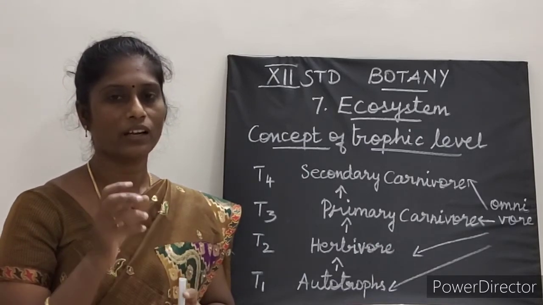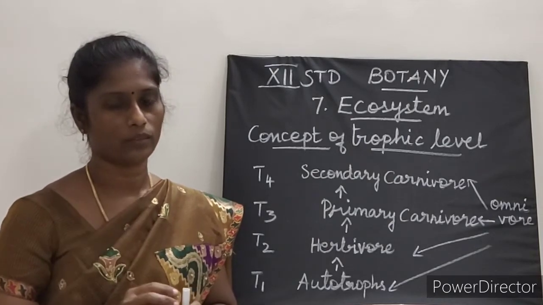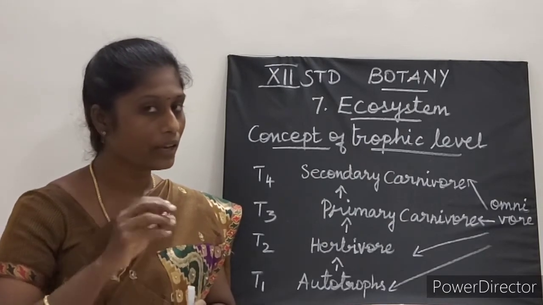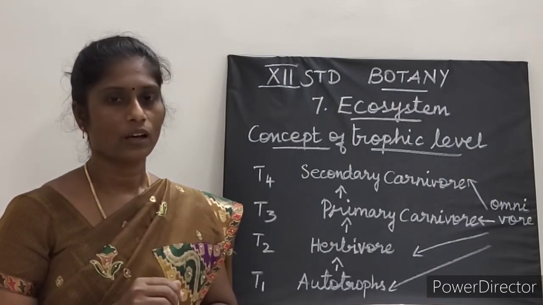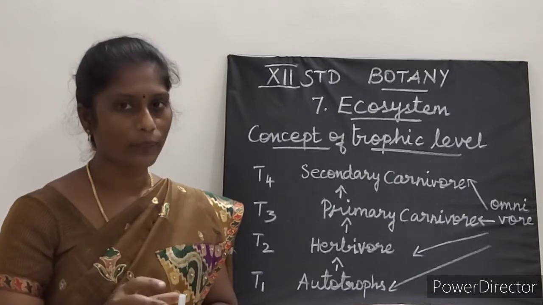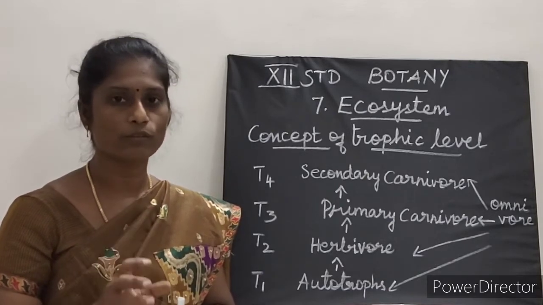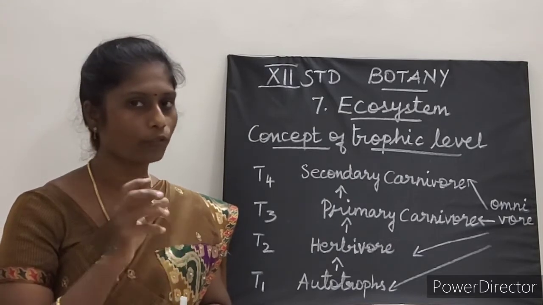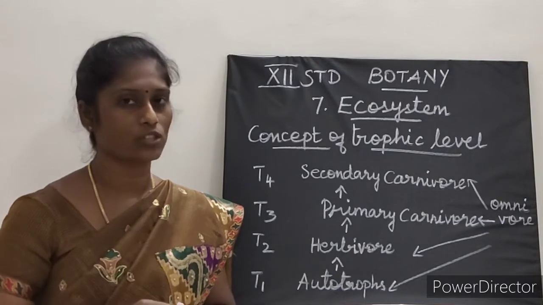A trophic level refers to the position of the organism in a food chain. Position of an organism in a food chain is called as what? Trophic level. Number of trophic levels is equal to the number of steps in the food chain.